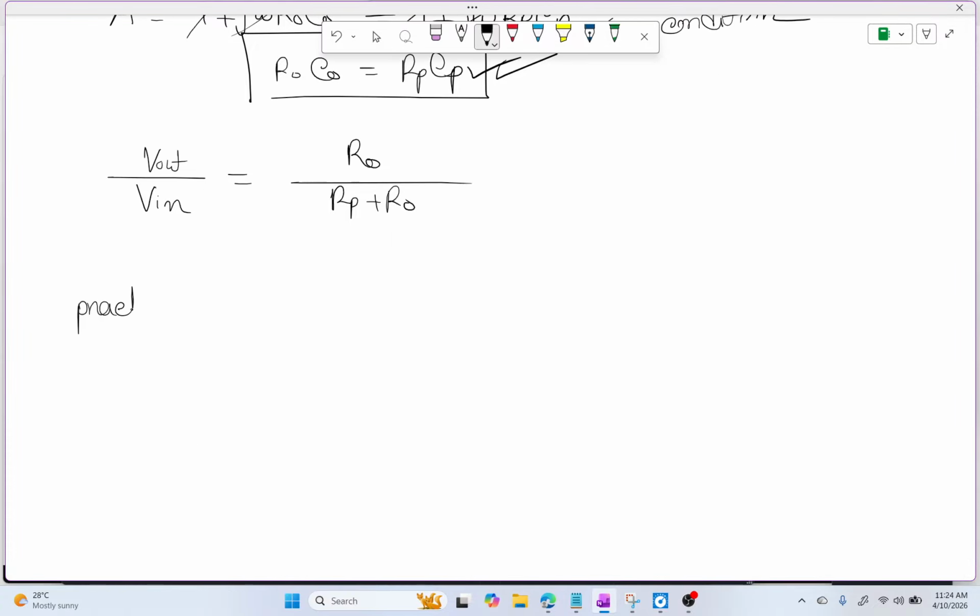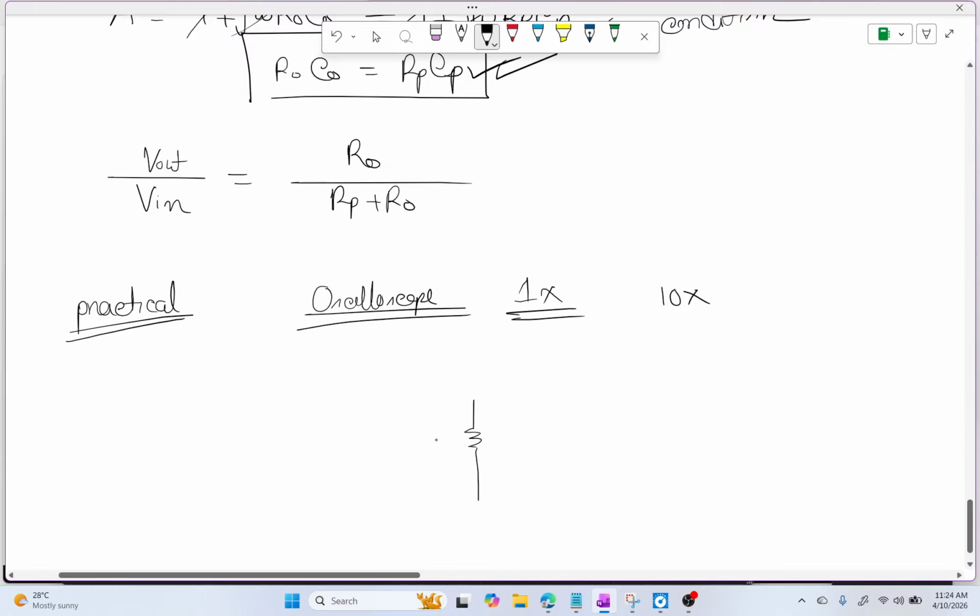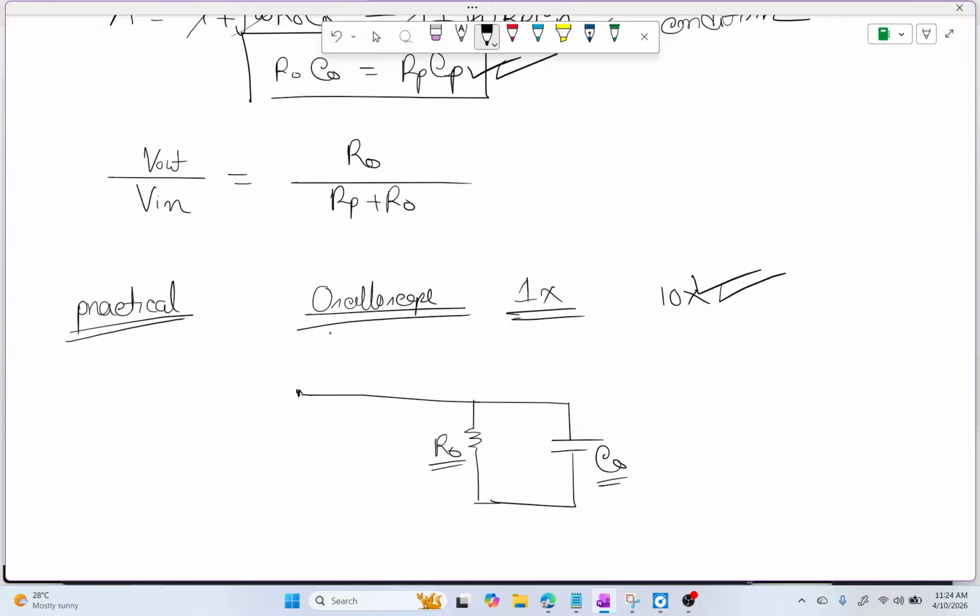Now I want to tell you the practical case for this. I found it in the oscilloscope. If you use an oscilloscope, there is a 1x and a 10x probe, and the 1x probe is very basic. This is R0, the probe's resistance, and this is C0, the oscilloscope's internal capacitance. If you set it to 10x, then you just apply an additional RC. First let's work with the 1x.